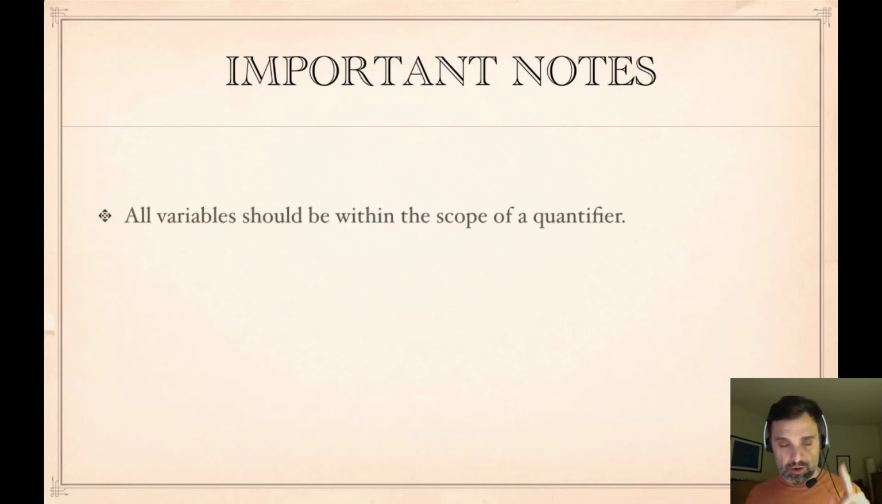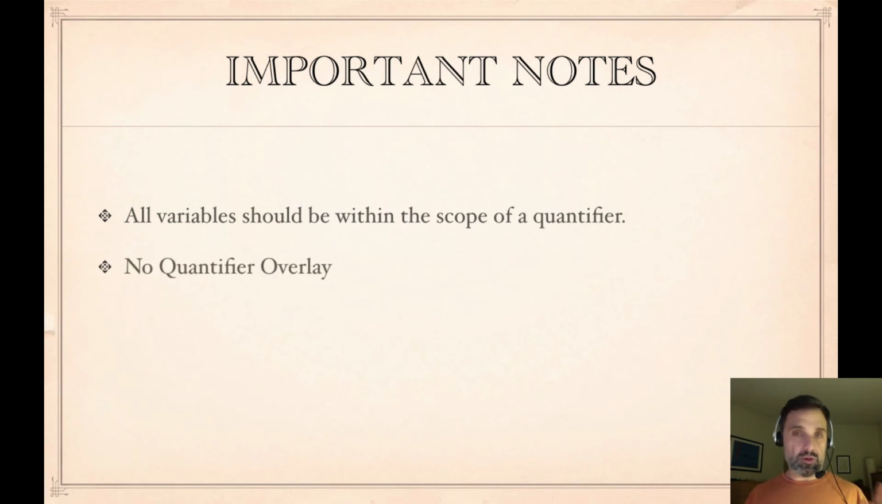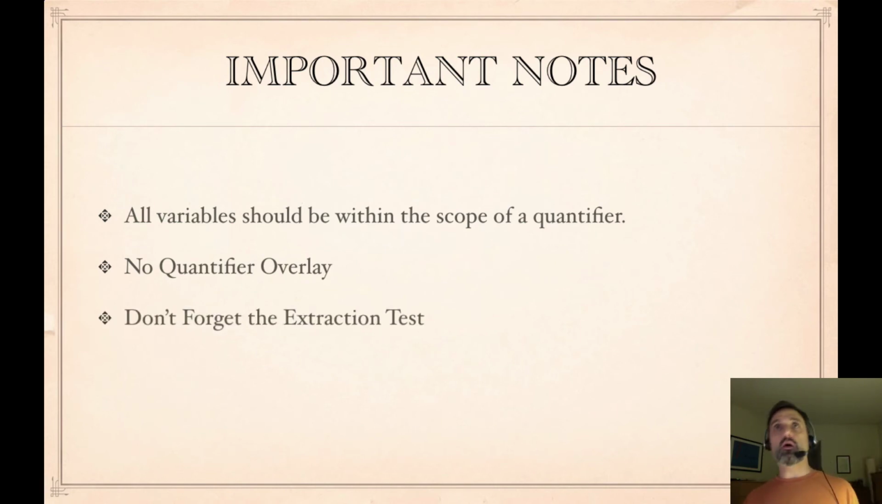There are some important notes on this method. You need to make sure that all variables are within the scope of a quantifier. If you have a variable that is not within the scope of a quantifier, your symbolization is wrong. You also want to avoid quantifier overlay. No quantifier should be within the scope of another. As of the homework for Sunday, there will be homework problems that have multiple quantifiers in them, but they should not have quantifiers one within the scope of another.